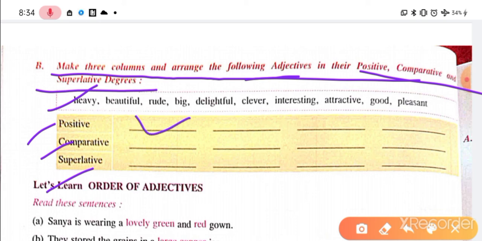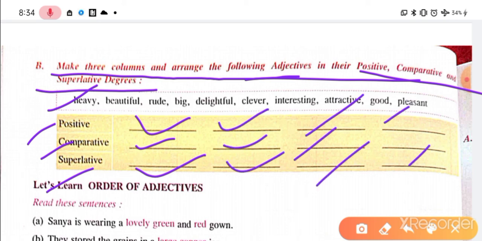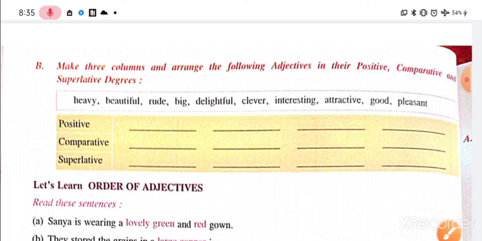so heavy, positive, and its comparative and superlative. Beautiful, more beautiful, most beautiful, right? So in that way you have to write all those degrees right here. Okay, so this is the degree of comparison or degree of adjective: comparative, superlative, positive, 3 degrees, and how they are formed and how they are used, and the clue words we discussed today in this video, right?